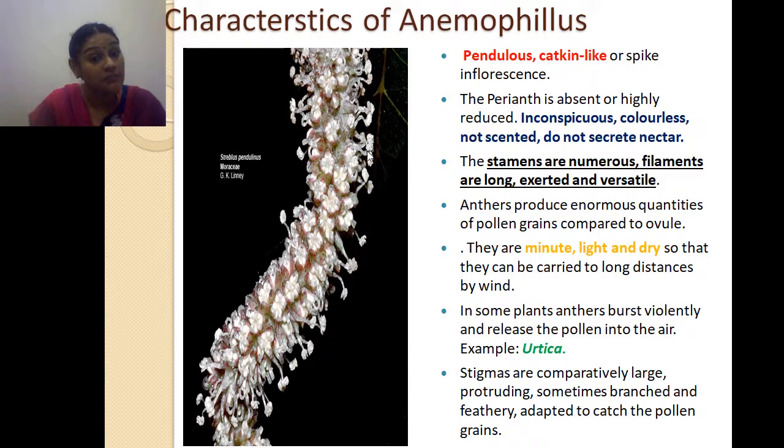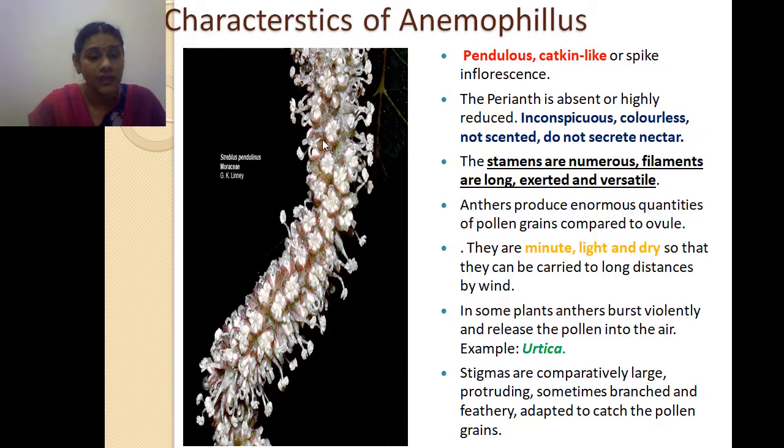Next, I am coming to the stamens, which are numerous. If you take this flower, the flower is minute in size. In that flower, you will appreciate that the stamens are numerous and the filaments are very long, exerted and versatile. That means it is very fragile. If you touch it lightly, it will break. That is the meaning of exerted and versatile stamens, and they are numerous in number. It produces enormous quantities of pollen grains compared to the ovule.